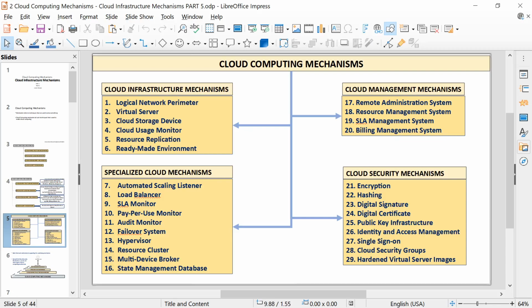the last 4 mechanisms, which is cloud management mechanisms. So when we talk about cloud management mechanism, think of it like software. Think of it like a website. Let's say you are going to Amazon.com or Flipkart.com to purchase something, right? What is that software? That software is ultimately a management software, right?